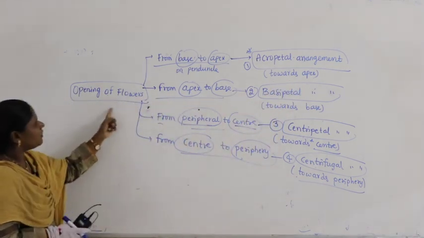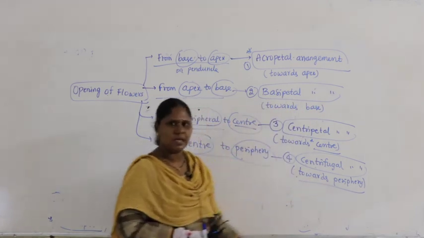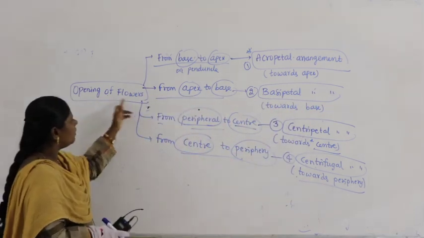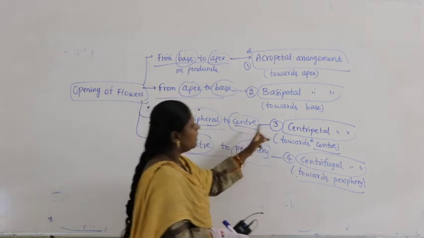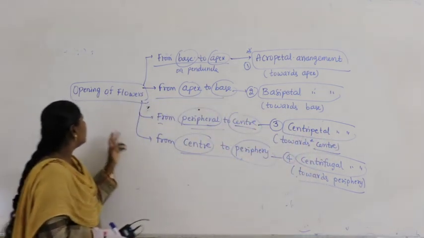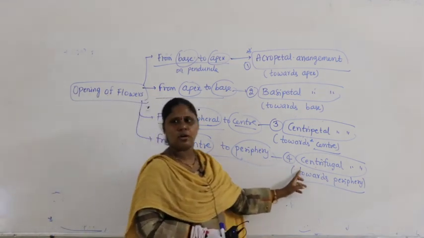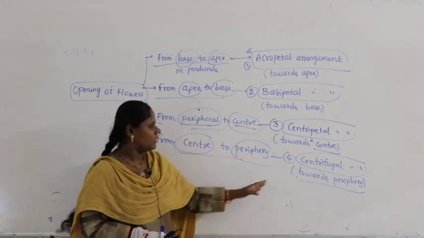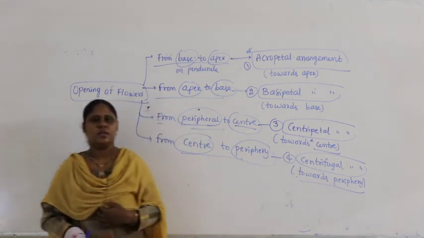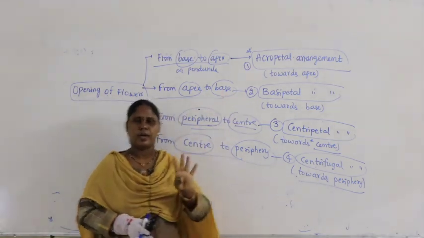If the opening of the flowers is from apex to base, it is called basipetal, that is towards base. If it is opening of the flowers from periphery to center, it is called centripetal arrangement, that is towards center. And if the opening of the flowers is from center to periphery, it is called centrifugal arrangement, that is towards periphery. So, if you take the opening of the flowers, we find all 4 categories.